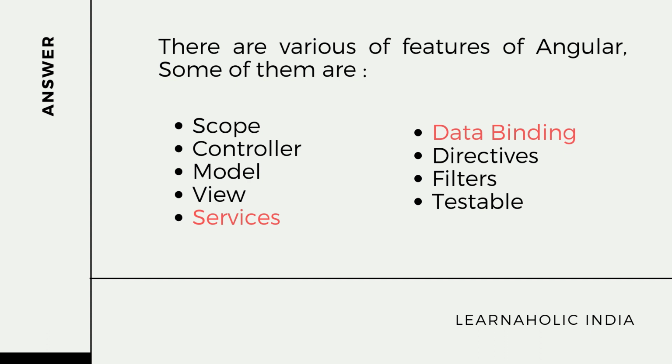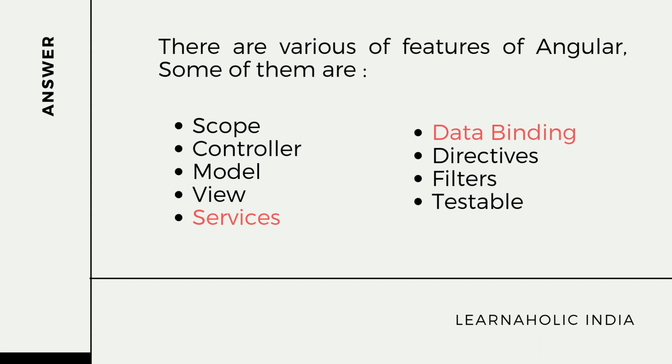The next feature is directive. These are the extended HTML attributes that start with the ng dash prefix. For example, the ng-app directive is used to initialize the Angular application. The next is templates. HTML code includes the AngularJS specific elements and attributes. Next feature is routing. It's an approach to switch the views.